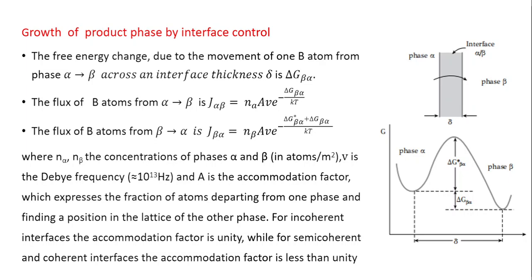So depending upon the structure of the interface of beta, you have an accommodation factor which defines how well the jumping atom is accommodated in the beta phase.